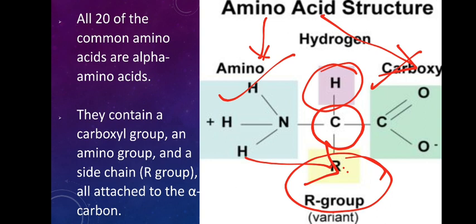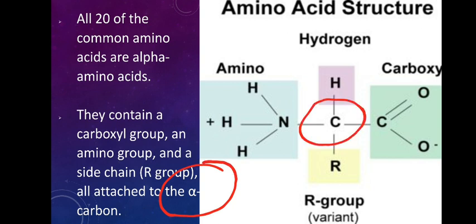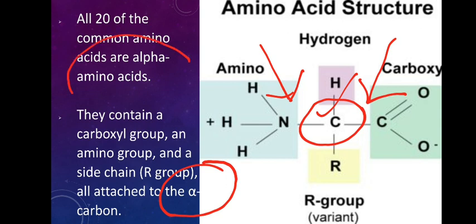All these amino acids that are present in the protein are called alpha amino acids. Why are they alpha amino acids? Because they are bound to this asymmetric carbon. Both these functional groups, the amino group as well as the carboxylic group, are bound to the central carbon atom. Since they are bound to this central carbon atom, which is the alpha carbon, the amino acids are called alpha amino acids. That is very important. Proteins are formed of alpha amino acids.